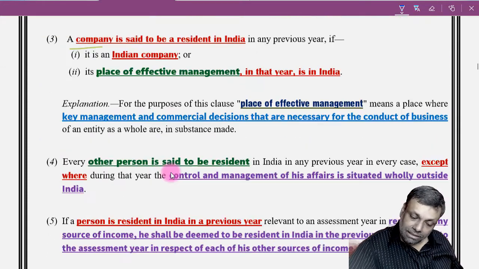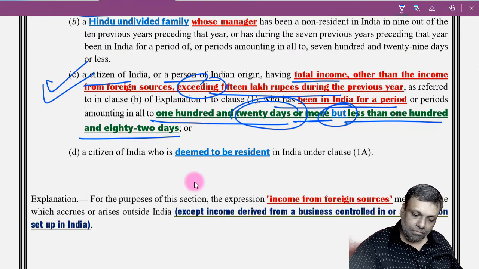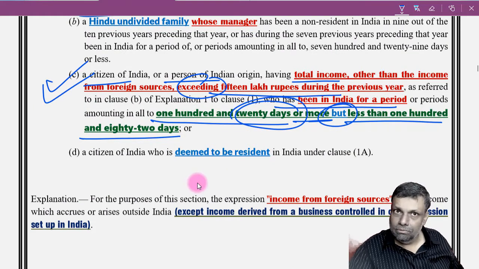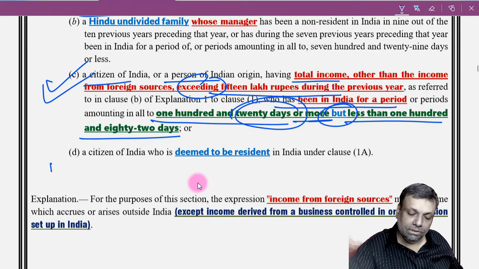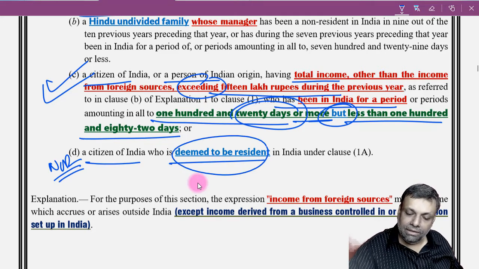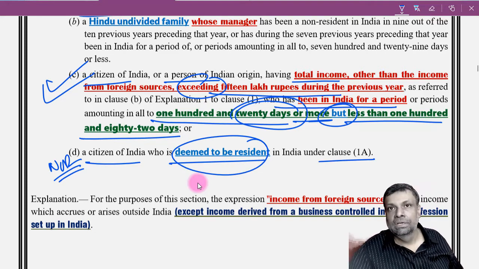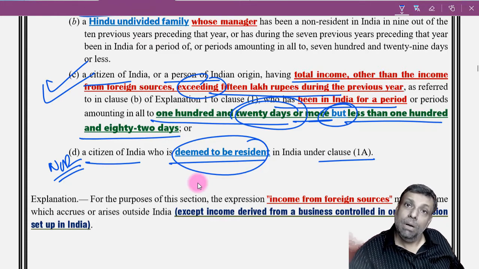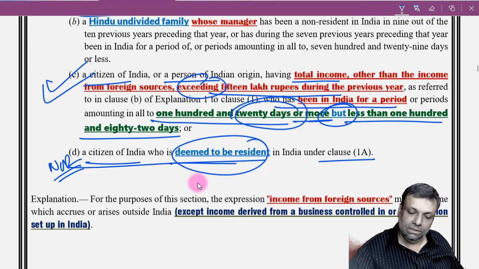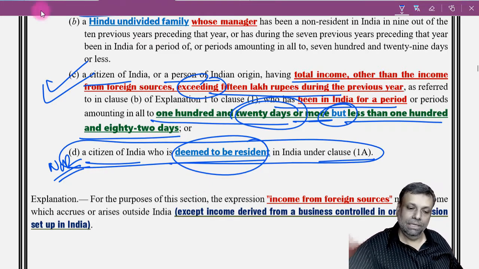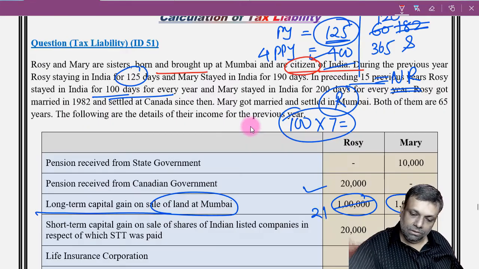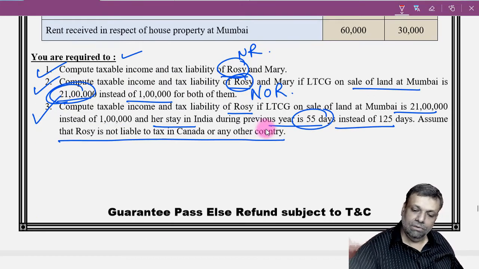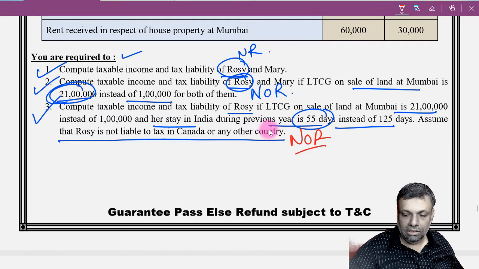And in connection with that, it is also said that the previous clause was resident, now it is a not ordinarily resident test. A citizen of India who is deemed to be resident under clause 1A. So basically, such people who are not liable to tax in any other country will be resident but not ordinarily resident. So this will be the provision that will be applicable. So in the third situation, she will be not ordinarily resident.